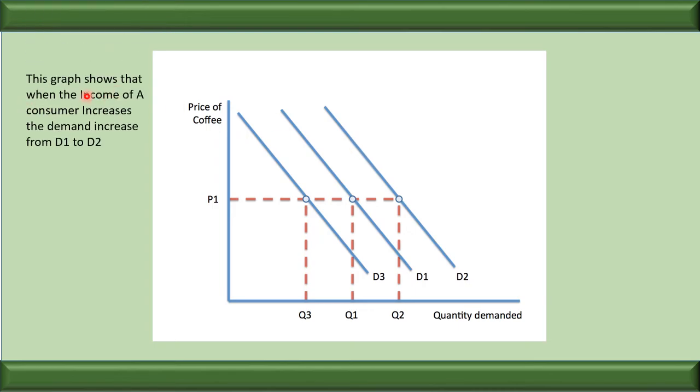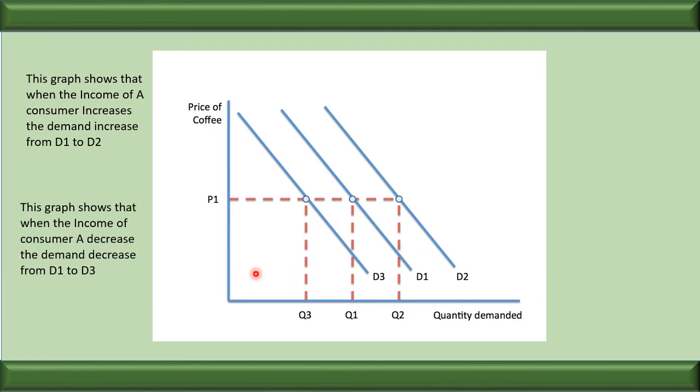This graph shows that when the income of a consumer increases, the demand increases from D1 to D2. Here we can say price is the same. When the income increases, the consumer will increase the demand from D1 to D2. And when the income decreases, the demand automatically decreases from D1 to D3. So this shows that there is a positive relationship between income and demand.